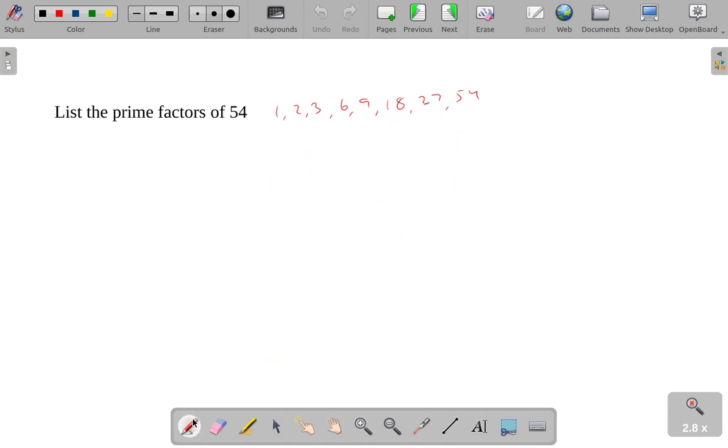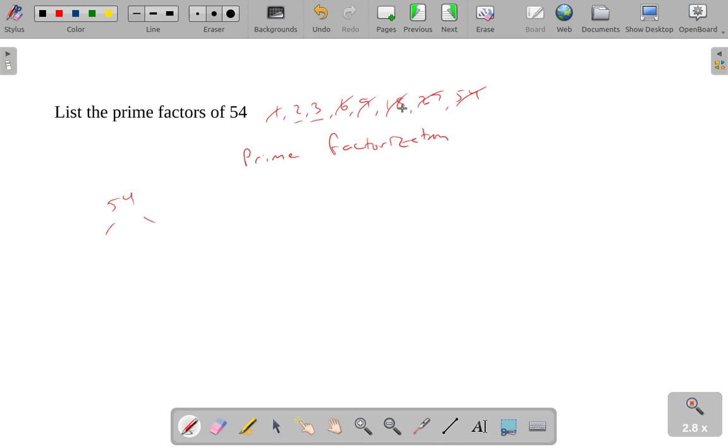If I'm looking through this list and trying to figure out which ones of these are prime, well, I could just look at my list of primes. 2 is a prime number, 3 is a prime number. And it looks like none of those other numbers are on my list of primes. So the prime factors of 54 are 2 and 3. Now, if we wanted to list the prime factorization, we're going to have to include these multiple times. I mean, this can be broken down as 2s and 3s.